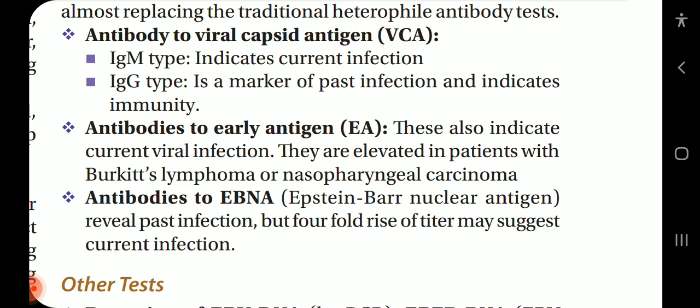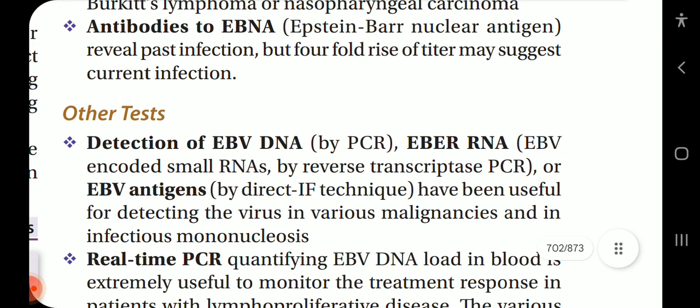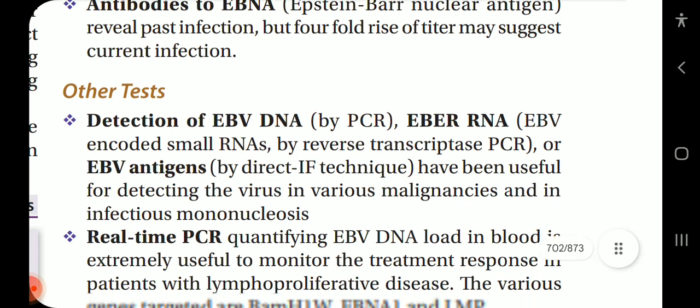Antibodies to early antigen, EA, also indicate current viral infection. They are elevated in patients with Burkitt's lymphoma or nasopharyngeal carcinoma. Antibodies to EBNA, Epstein-Barr nuclear antigen, reveal past infection, but a fourfold rise of titer may suggest current infection.